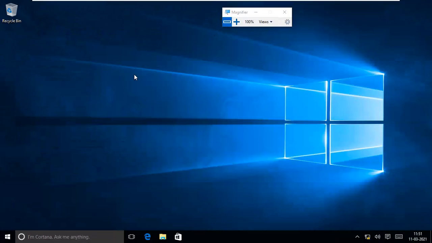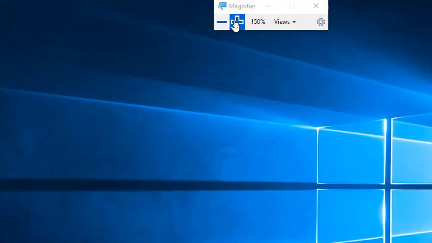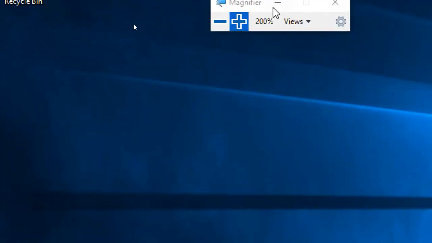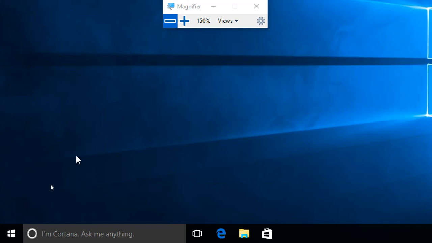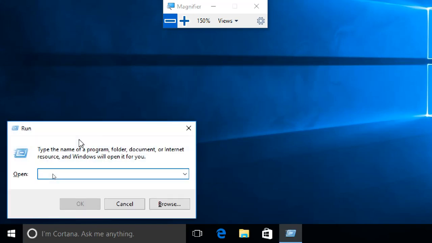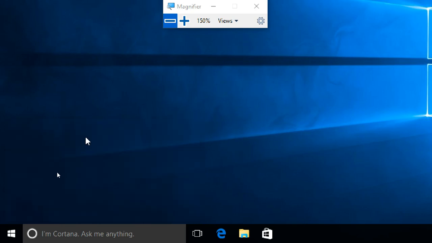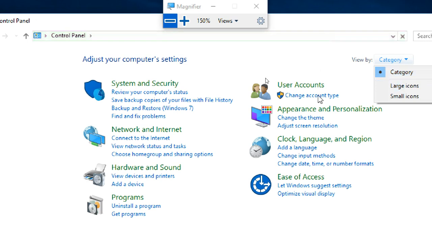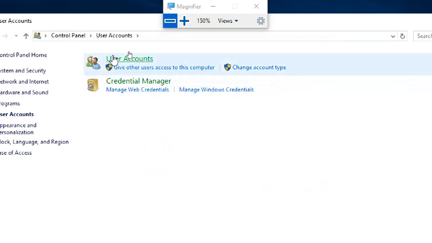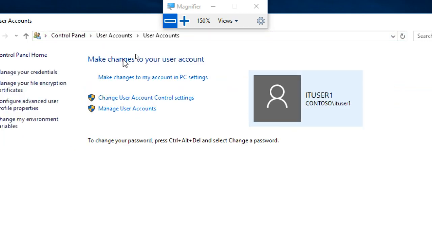We logged in, but does IT user one belong to this server, this PC, or the domain? So we have to check it, right? I go to Control Panel, User Accounts, again User Accounts.